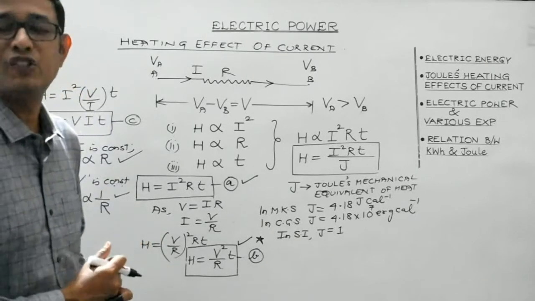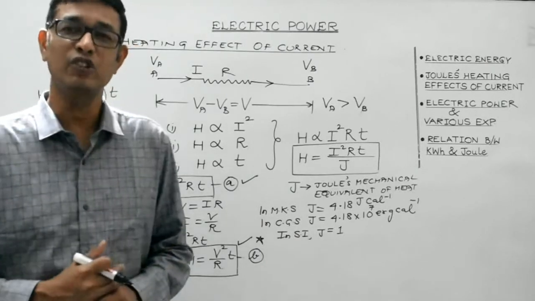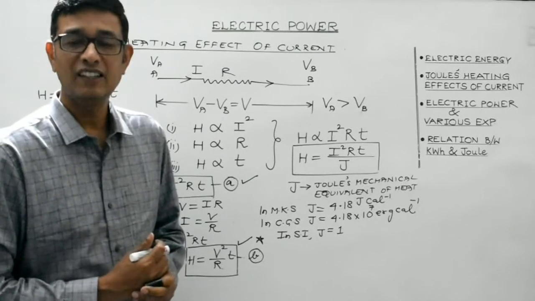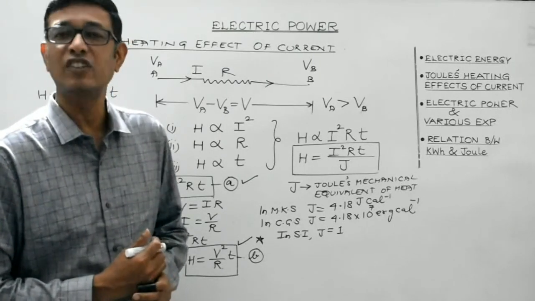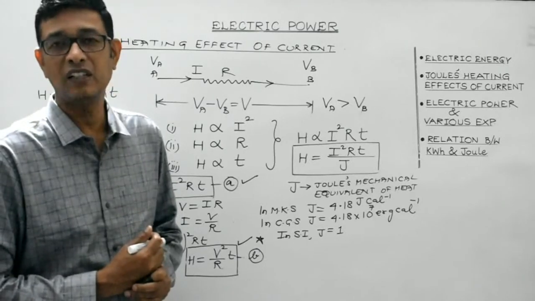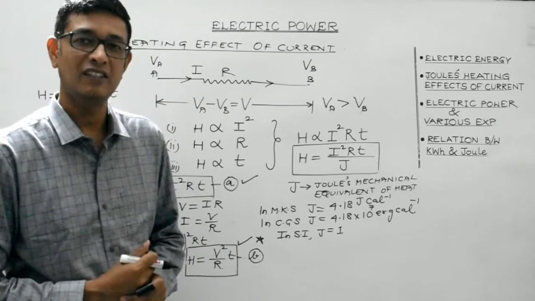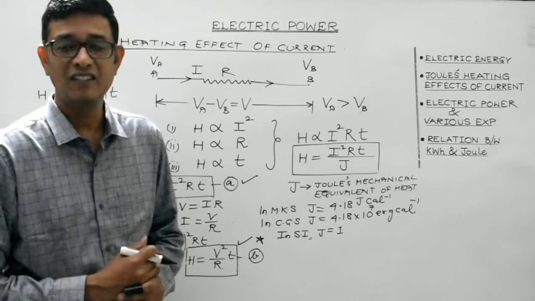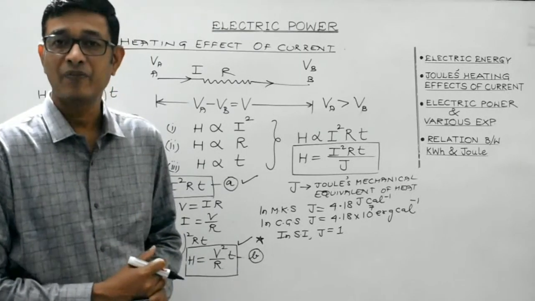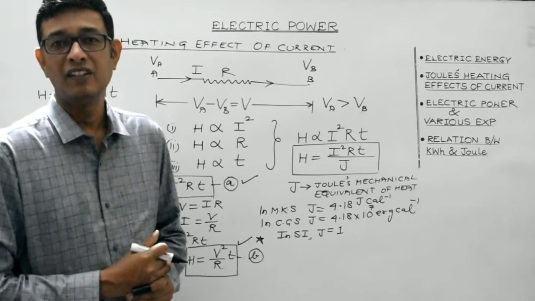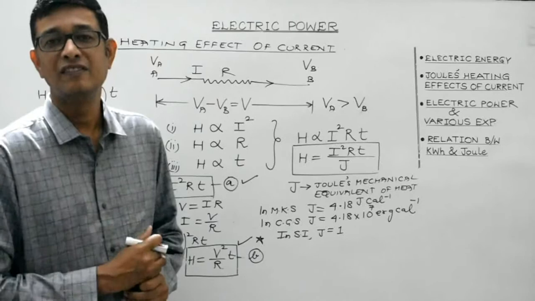And there are various applications of heating effects of current. Actually, it won't be wrong to say that almost all the electrical appliances that we use in our daily life are based on Joule's heating effects of current. Like electric iron, then electric heater, geyser, electric iron.